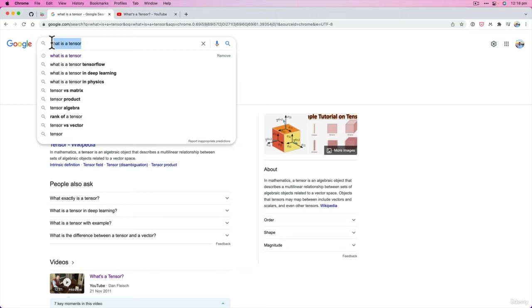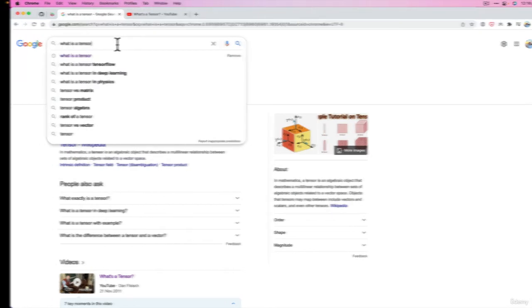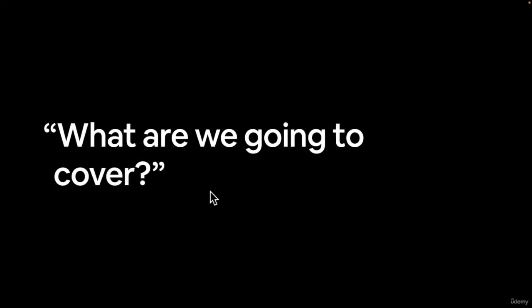I'm searching questions like this on purpose because that's exactly what I do day to day as a machine learning engineer. I write code like we're about to do, and then if I don't know something, I literally go to whatever search engine I'm using, Google most of the time, and type in whatever error I'm getting, or PyTorch, what is a tensor, something like that. So I want to not only tell you that it's okay to search questions like that, but it's encouraged. So just keep that in mind as we go through the whole course. You're going to see me do it lots. But let's get into what we're going to cover.